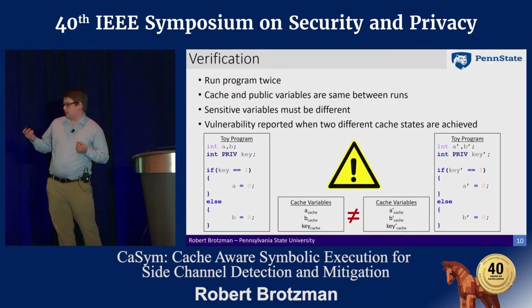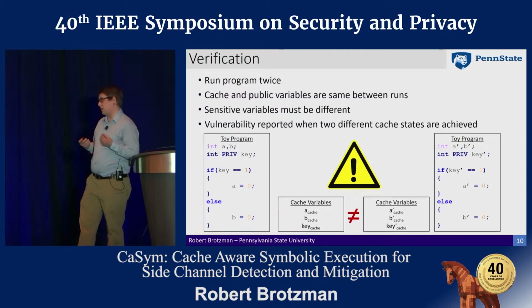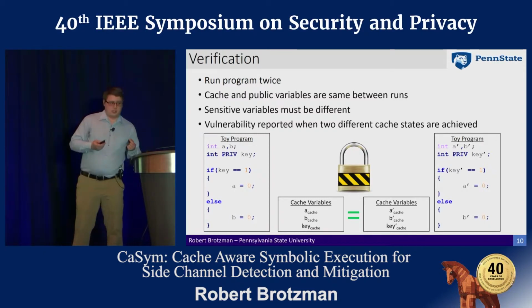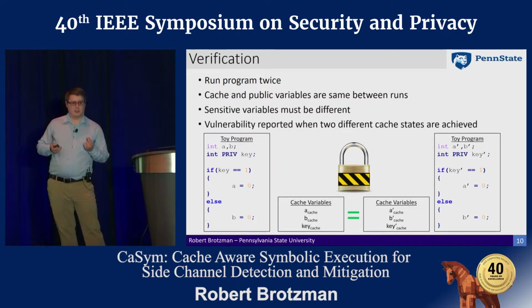In the event that the cache variables are not equal, that means that the cache states are different, and we'll report a side channel. And if they're always equal for any two possible key pairs, that means that there's no information flowing from the sensitive input into the final observable cache state.